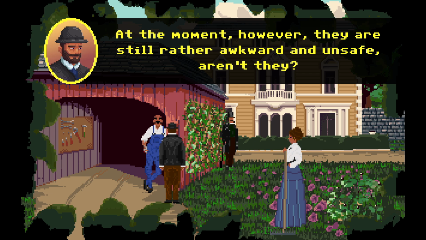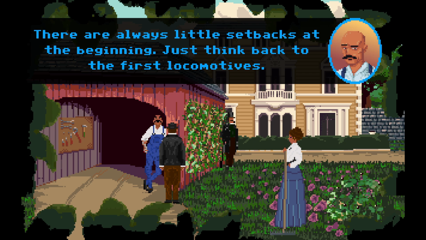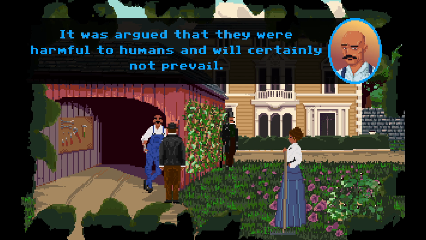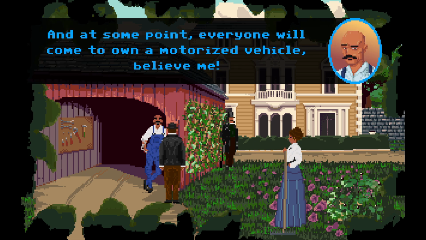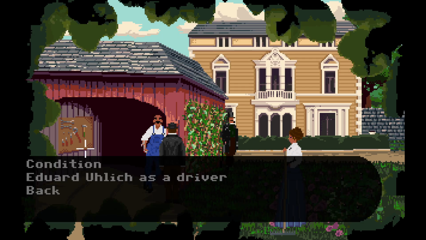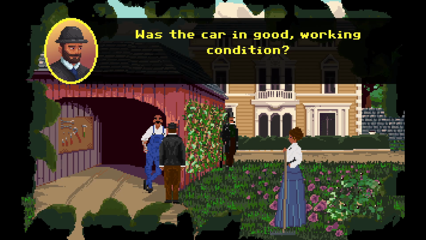Count on it. At the moment, however, they are still rather awkward and unsafe, aren't they? There are always little setbacks at the beginning. Just think back to the first locomotives. It was argued that they were harmful to humans and would certainly not prevail. And now there is hardly a village without a train station. I'll give you that. At some point, everyone will come to own a motorized vehicle. Believe me.